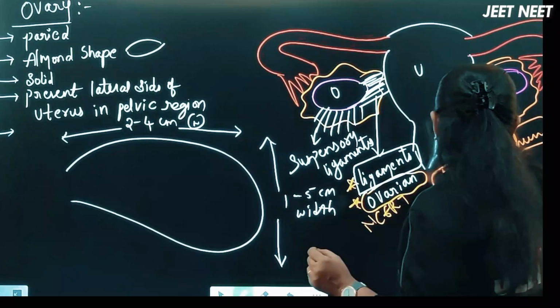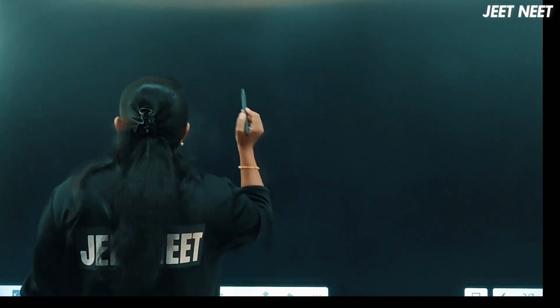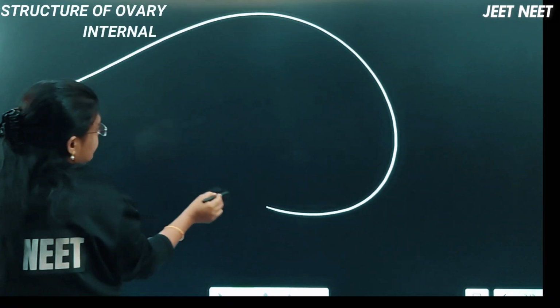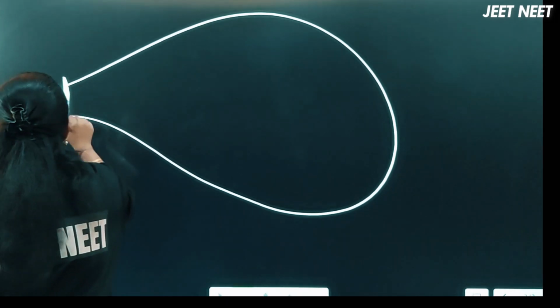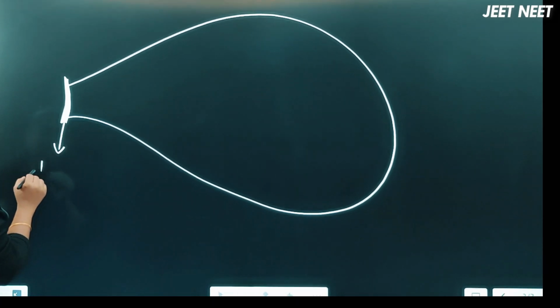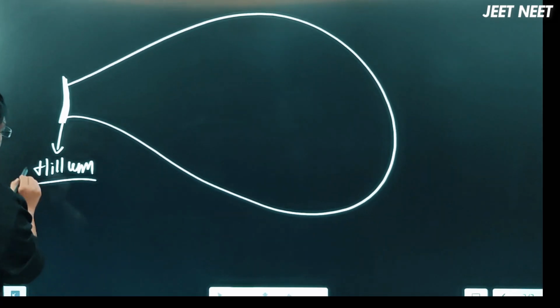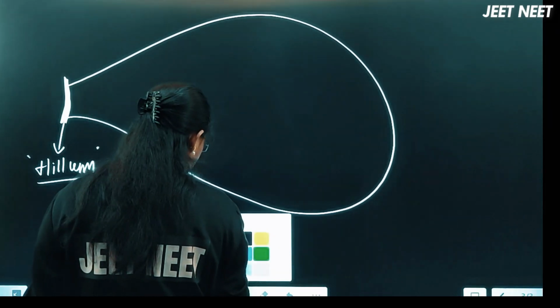Now let me discuss the internal structure of the ovary. If this is the ovary, the opening region of this ovary we call the hilum.